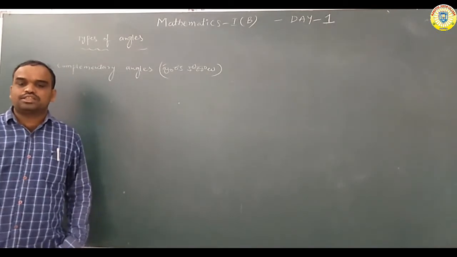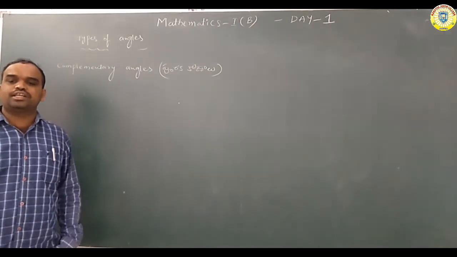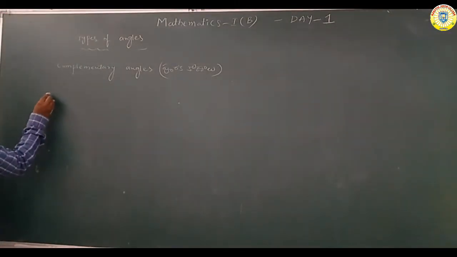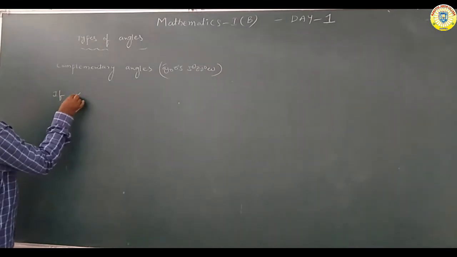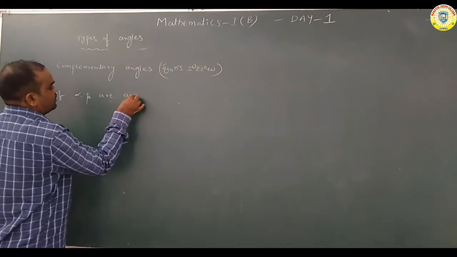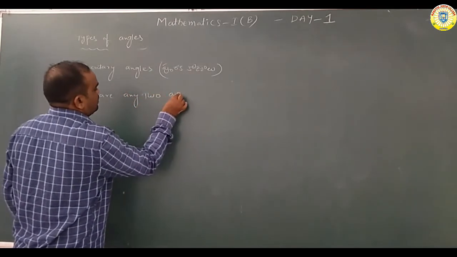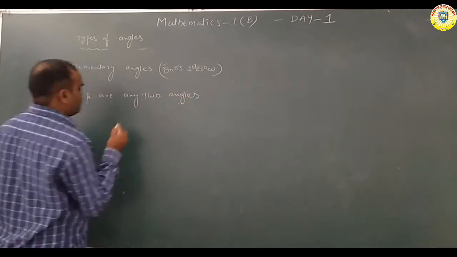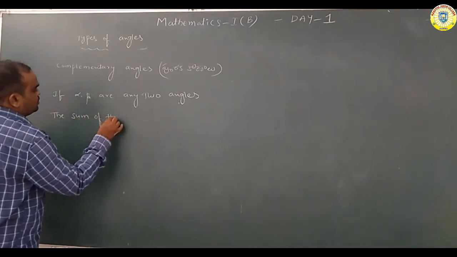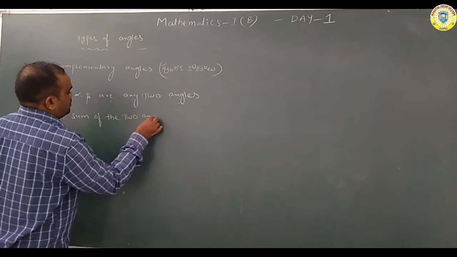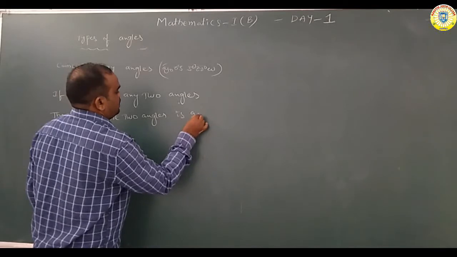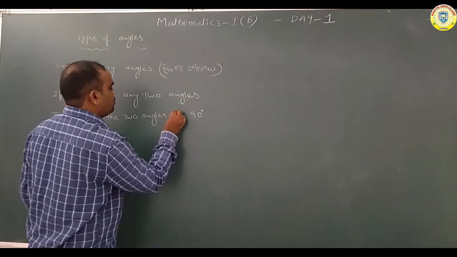If alpha, beta are any two angles, the sum of the two angles is 90 degrees.